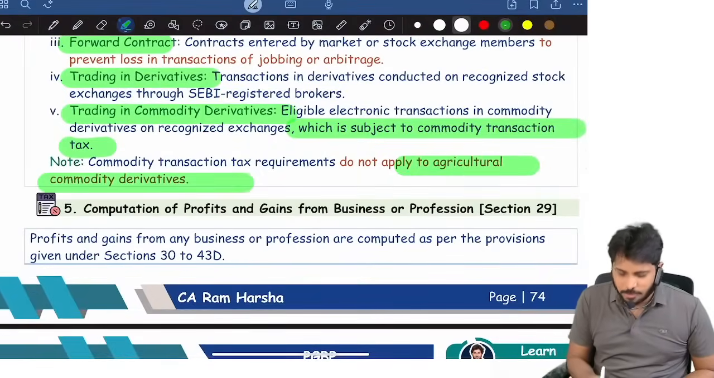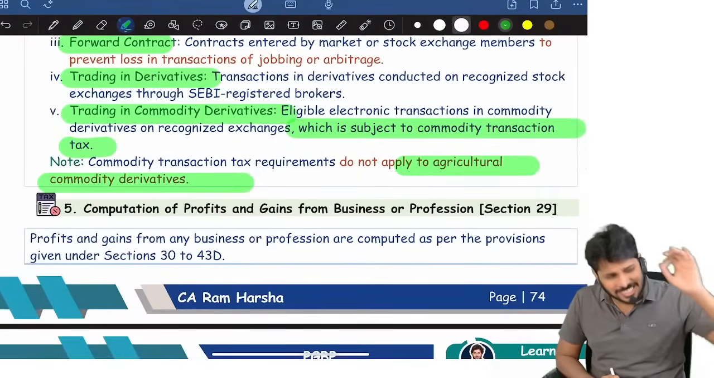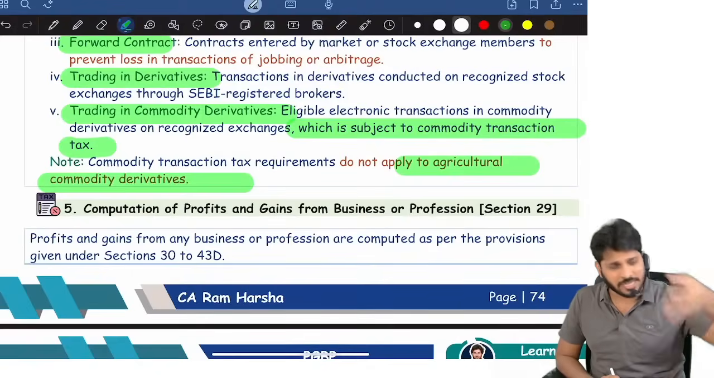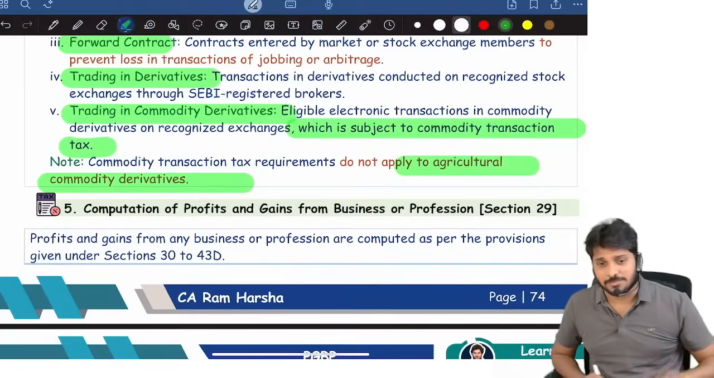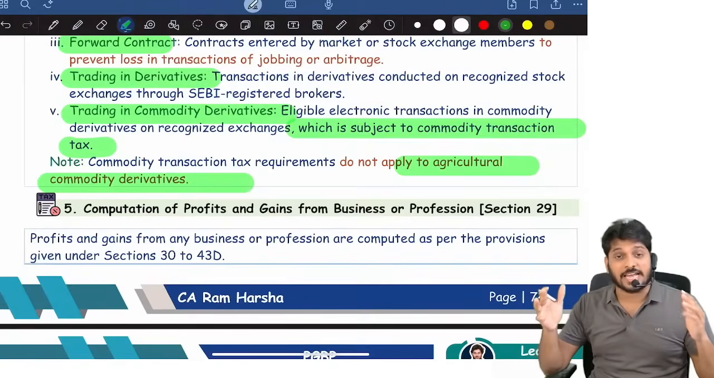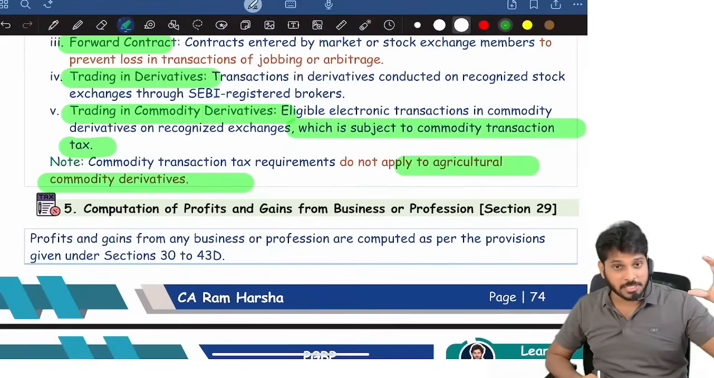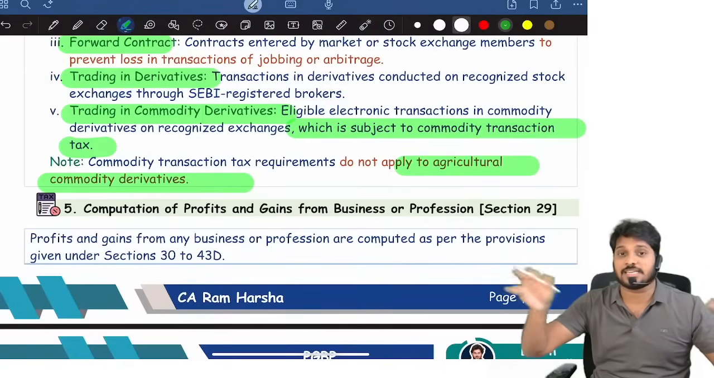Remember, for agriculture commodities, CTT does not apply. Just because CTT does not apply on agriculture commodities, still it will be treated as a commodity derivative. It is not treated as speculative. That's it. Now, speculation and non-speculation, the loss has to be separately calculated. Speculation business income under PGBP has to be calculated separately. Non-speculative business income under PGBP has to be calculated separately.